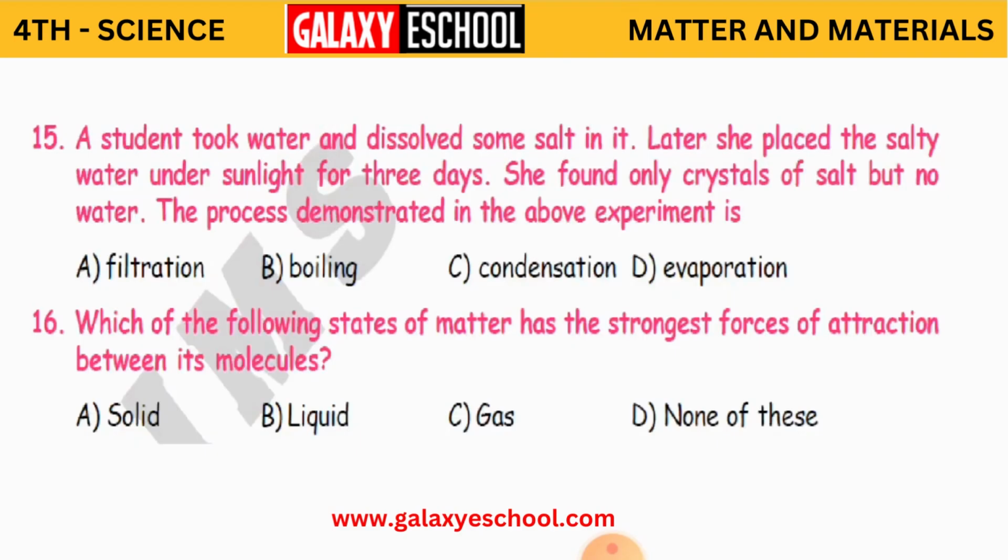Now, 15th question. A student took water and dissolved some salt in it. Later, she placed the salty water under sunlight for 3 days. She found only crystals of salt but no water. The process demonstrated in the above experiment is, see here. Sunlight means it is exposing the water to air, and it is also exposing it to heat.